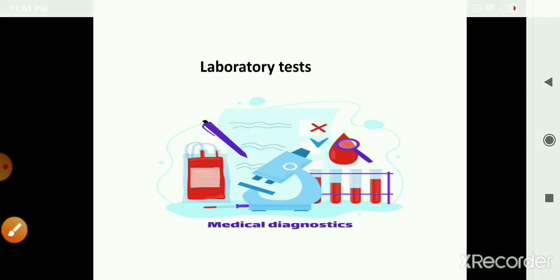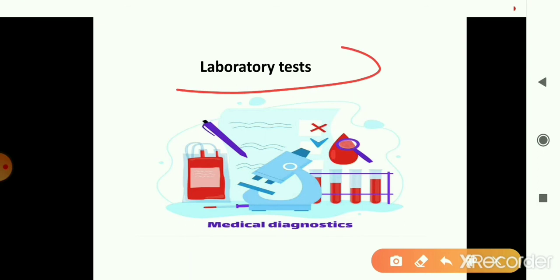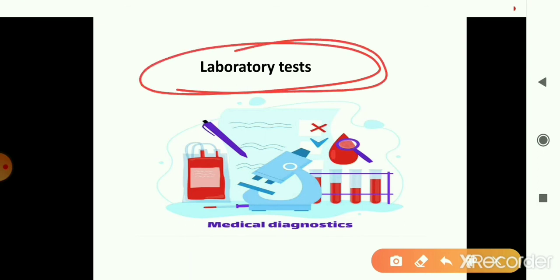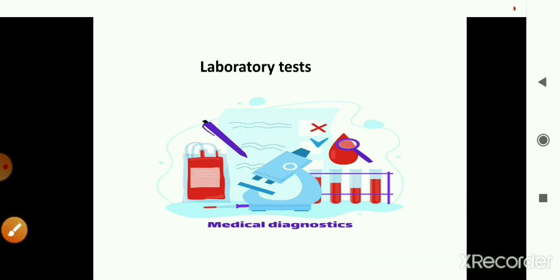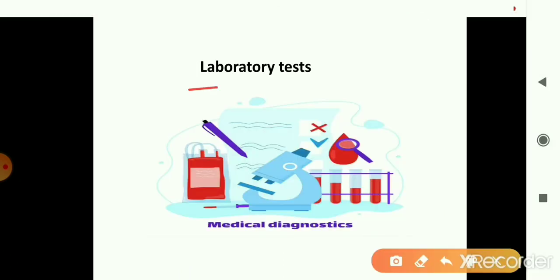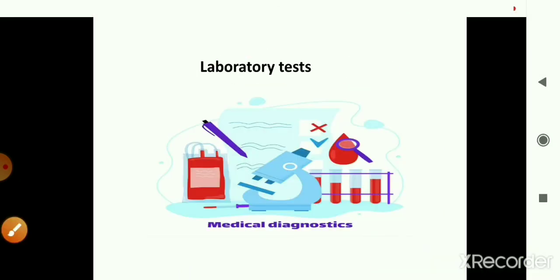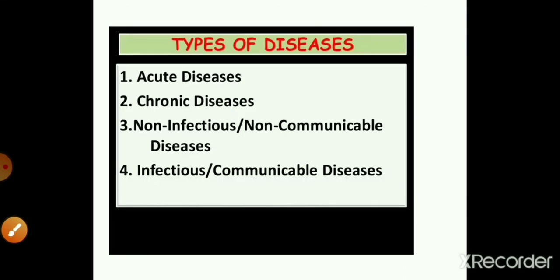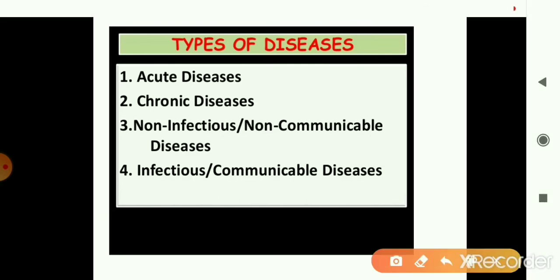On the basis of signs and symptoms, the doctor goes for a laboratory test, and after the results of the test come, then they prescribe medicines. So this is how the diseases are diagnosed, on the basis of signs, symptoms, and laboratory tests. Now, coming to the severity of a disease. The manifestation of the disease will depend upon how long the disease has affected the person, that is the duration of the disease, and whether the disease is infectious or non-infectious.